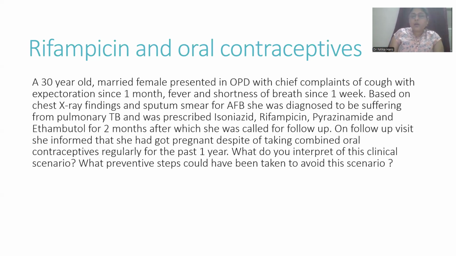What do you interpret of this clinical scenario? Which preventive steps could have been taken to avoid this scenario? So the patient was on anti-tubercular therapy. She had cough with expectoration, fever, and shortness of breath. She was found positive for acid fast bacilli, and she was prescribed isoniazid, rifampicin, pyrazinamide, and ethambutol. She was also on oral contraceptives for the past 1 year, but she became pregnant. So what was the reason?